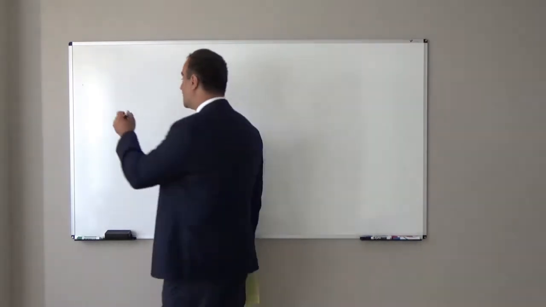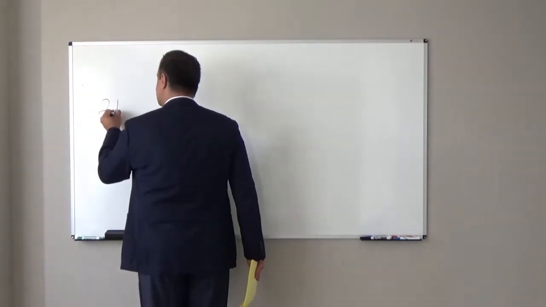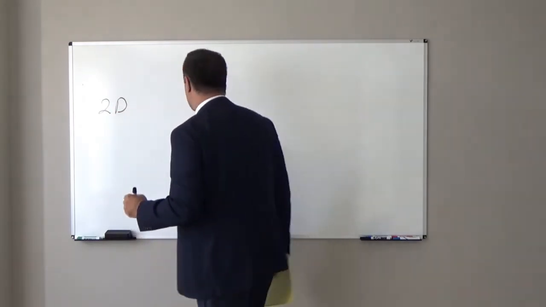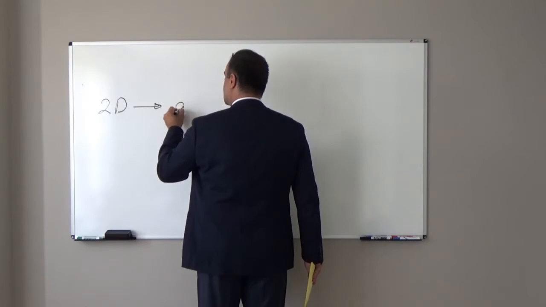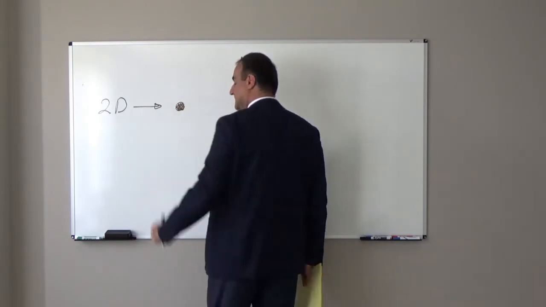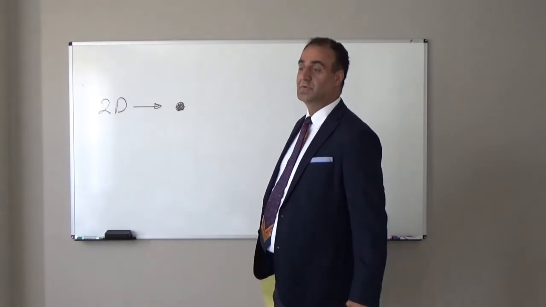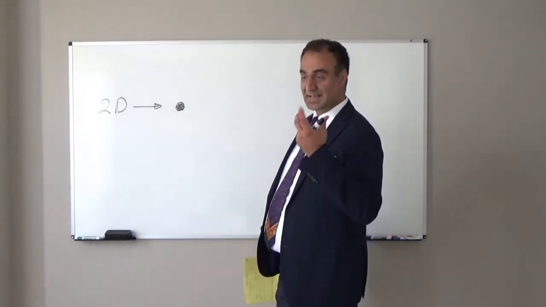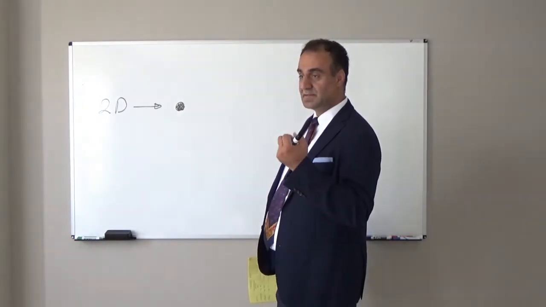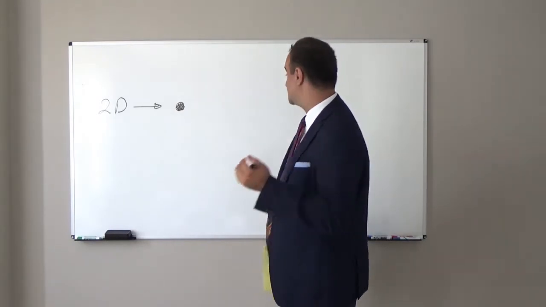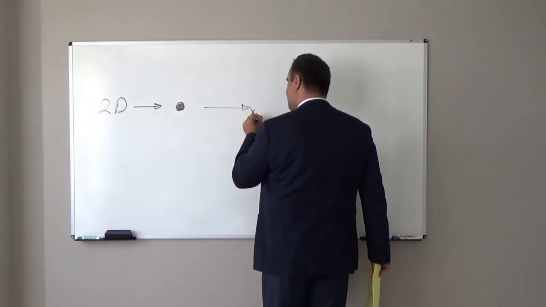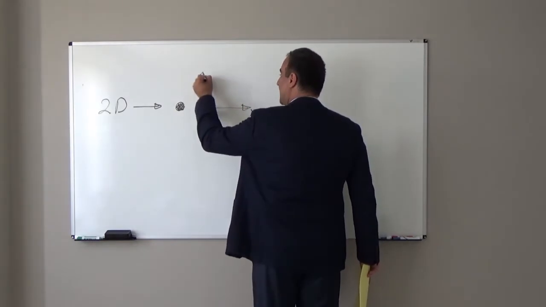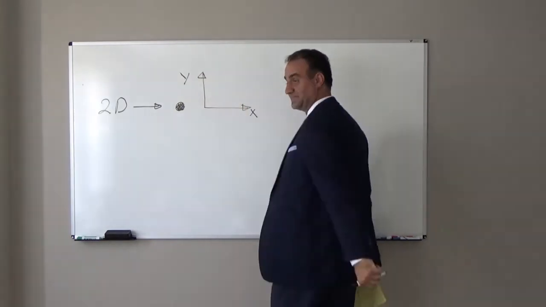So, for equilibrium of one particle, we should look at which kind of space we are talking about. If we are in two-dimensional space, or a 2D plane, and we have one particle, a small object whose size we neglect, we want to see how we can have this particle in equilibrium. So in two dimensions, we have two directions. We have the x direction and the y direction.